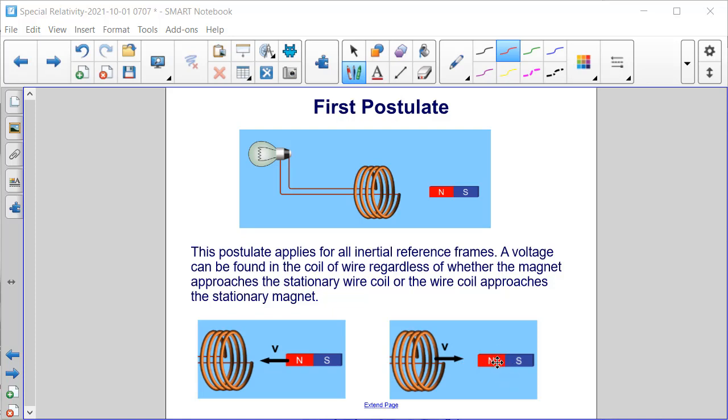So from the perspective of the magnet at rest, if the wire moves toward it, I also get a voltage in the wire. Okay, so regardless of whether it's the magnet that moves toward the coil or the coil that moves toward the magnet, we still get the voltage in the wire. So the laws of physics that determine the voltage in the wire apply in both cases because both are inertial reference frames.